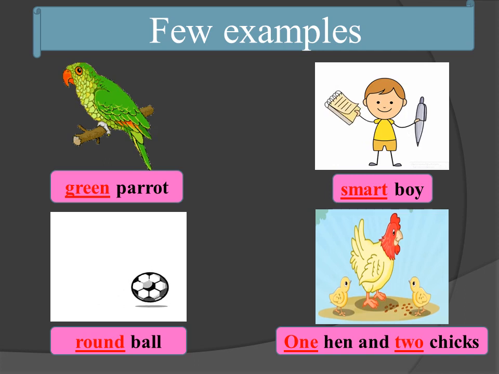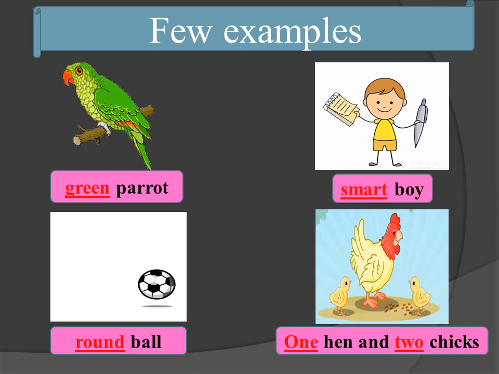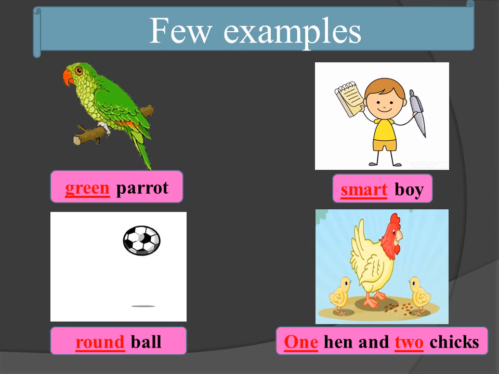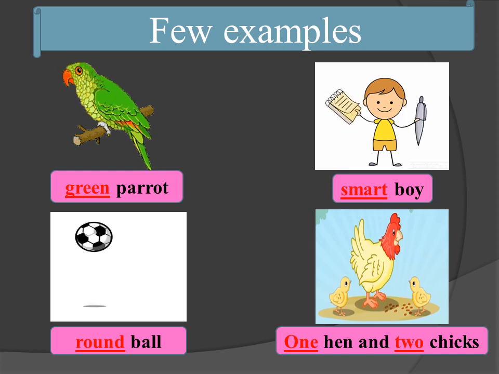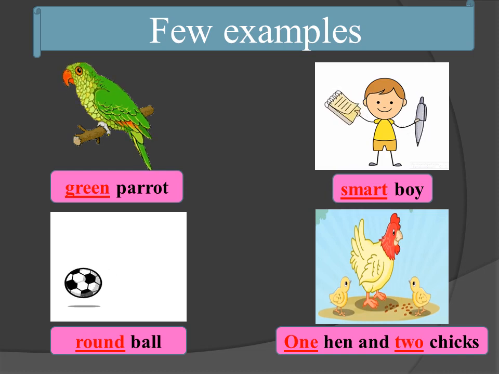Words used for color, kind, shape, number are adjectives. Green tells us about the color of a parrot. Smart tells us about the kind of a boy. Round tells us about the shape of the ball. 1 and 2 tell us about the number of hen and chicks. Here parrot, boy, ball, hen and chicks are nouns. The words green, smart, round, 1 and 2 are adjectives which are used to describe nouns.